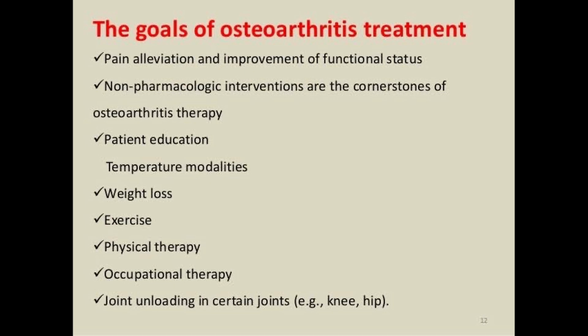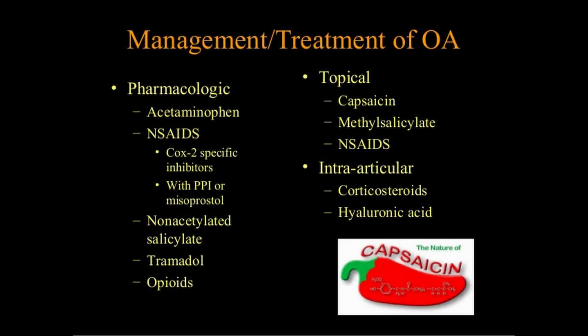So these all are the goals of the arthritic treatment. So firstly we discuss pharmacological treatment of it. In the pharmacologic, there is acetaminophen, NSAIDs, non-steroidal anti-inflammatory drugs, in which a COX-2 specific inhibitor with PPI or misoprostol is given. Next one is non-acetylated salicylate, tramadol, opioids. So these are all the drugs given to the patient.